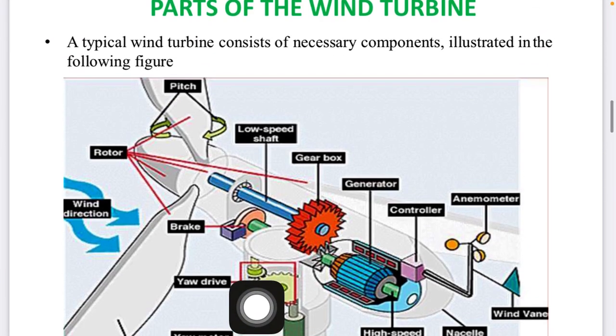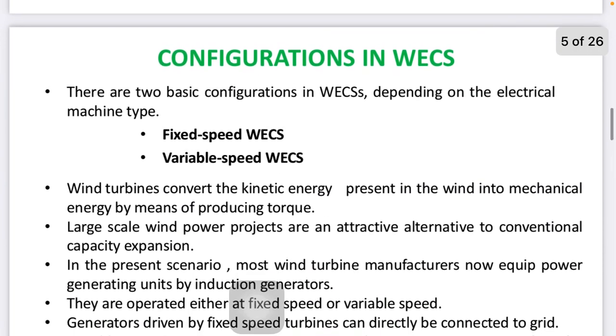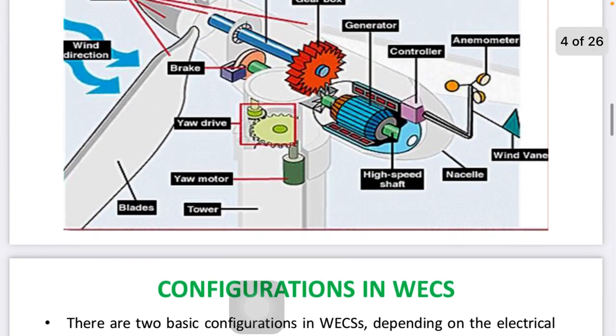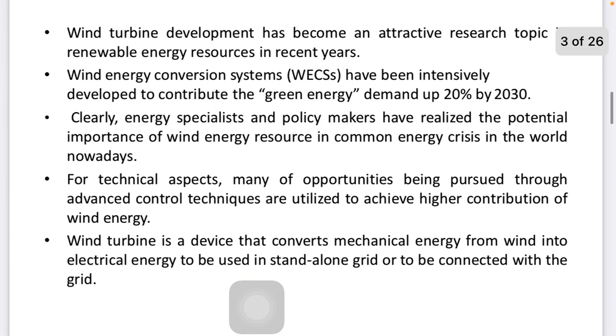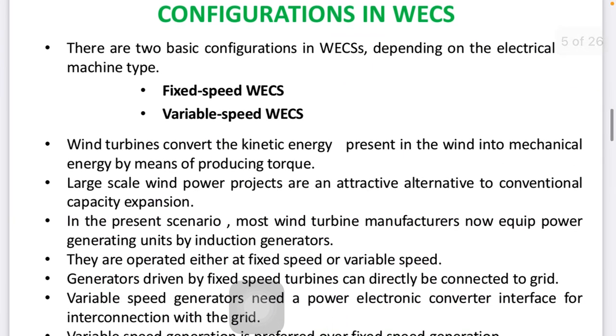So these are the basics, diagram and parts, I can explain it. So now, configurations of the wind energy sources, right? Wind energy conversion systems, WEC. So it is basically two types: a fixed speed WEC and a variable speed WEC.